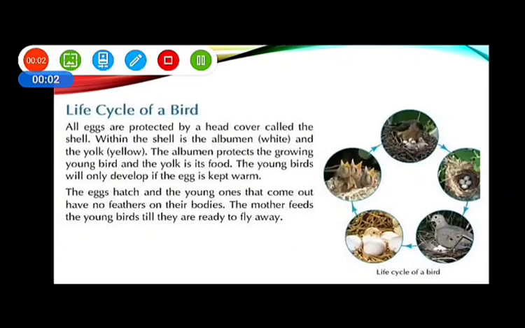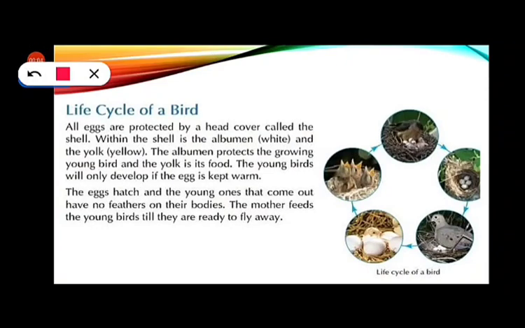Now look at the picture. Mother bird, then eggs, then hatching process, then baby birds are coming out, then baby birds need food from their mother. From this baby bird, adult birds grow. Okay, so this is the life cycle of a bird.